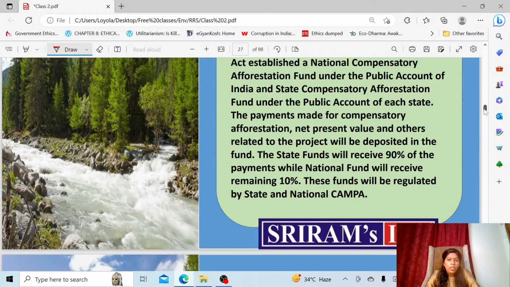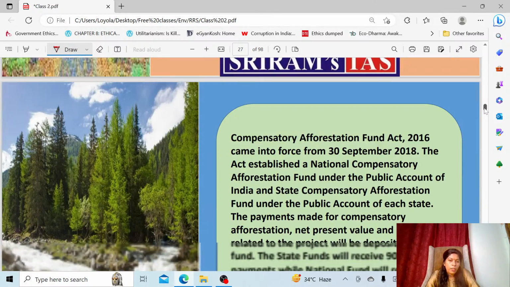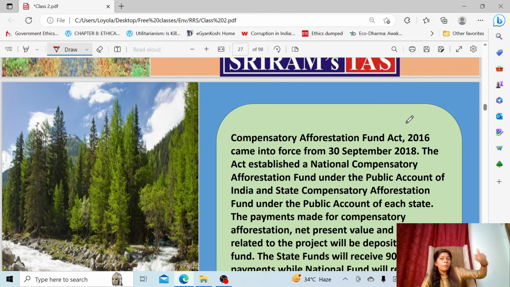See this. This is the compensatory afforestation fund, and it came into force in 2018 only. The act mainly said that you can establish a fund in the name of National Compensatory Afforestation Fund, under the public accounts of India. There are three funds, like in polity we will be studying: contingency fund, consolidated fund and public account.